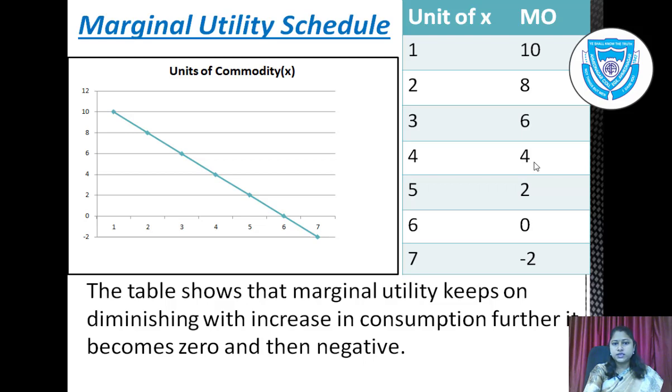At the 6th unit of commodity, marginal utility is 0. This is the level of full satisfaction. It is also called the point of satiety, meaning maximum satisfaction. Beyond this point, marginal utility goes downward, goes negative.